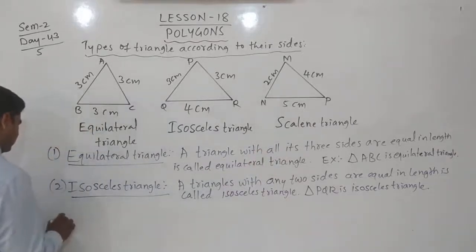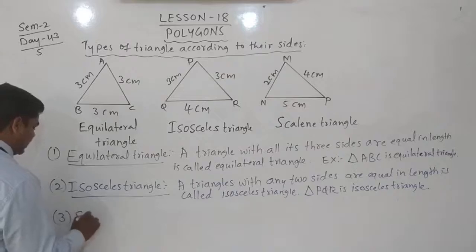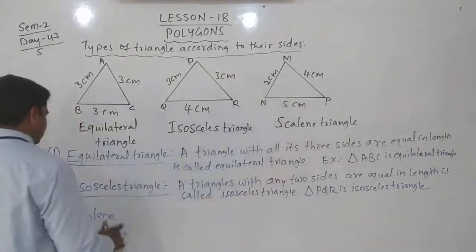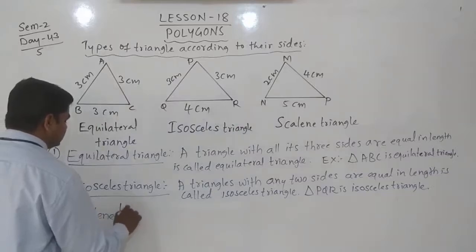Yes, third one, that is scalene triangle. A triangle with all 3 sides different in their length.